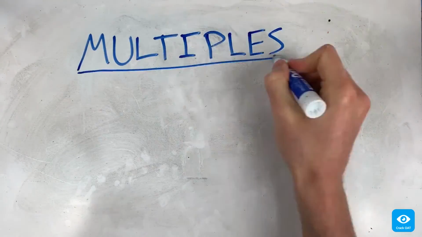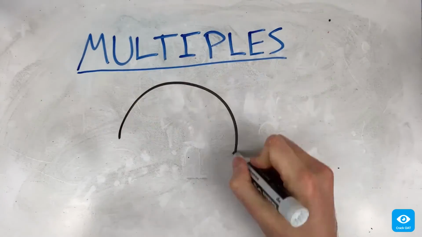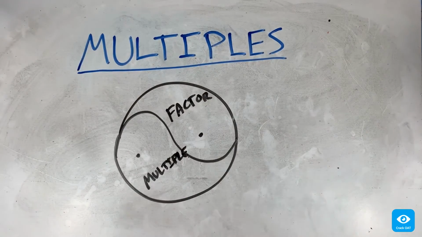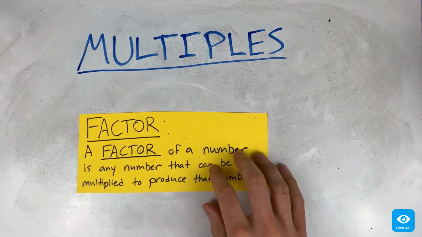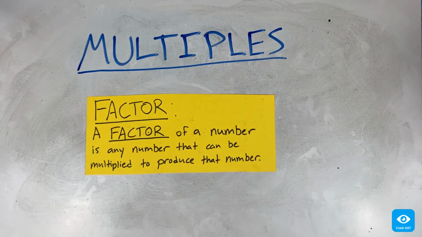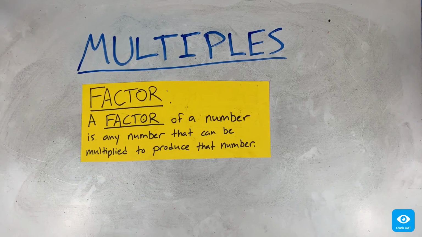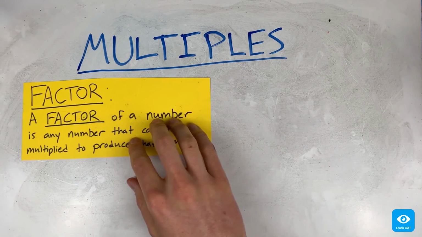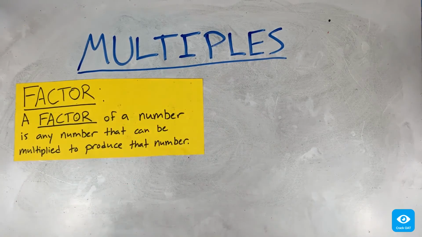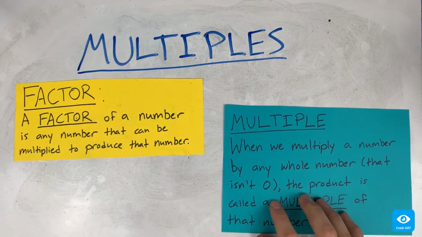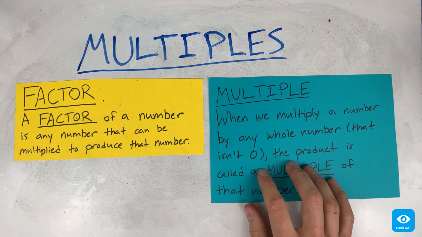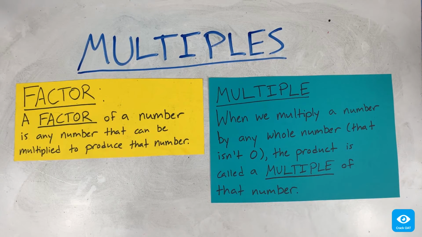Alright, multiples. Where to even begin? Well, multiples are kind of the yin to the factor's yang. So recall a factor of a number is any number that can be multiplied to produce that number. Whereas, when we multiply a number by any whole number that isn't zero, the product is a multiple of that number. Every number has infinitely many multiples.